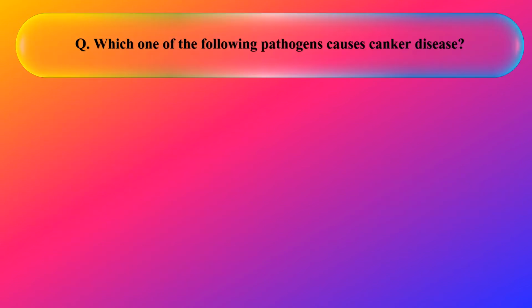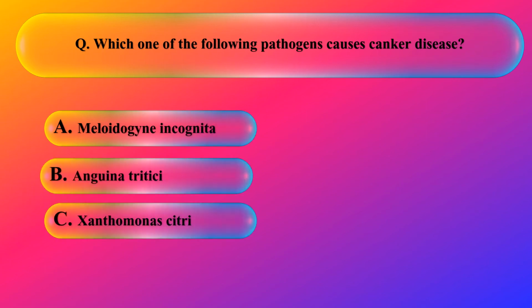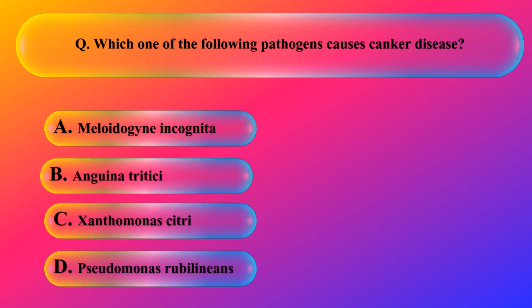Which of the following pathogens causes canker disease? Do you know the name of the pathogen which causes canker disease? Let us see the options. A. Meloidogyne incognita, B. Anguina tritici, C. Xanthomonas citri, D. Pseudomonas rubrilineans.